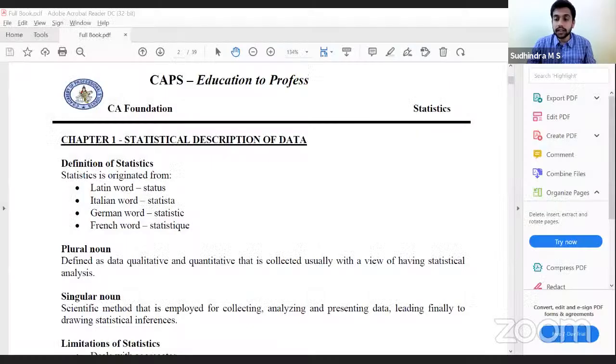This is the same material which is circulated. First one is the definition of statistics. Before the definition, the origin of the term statistics. It originated from, as they claim, 4 different languages: Latin, Italian, German, and French. In Latin, the original word is status. In Italian, it is statista, and in German, statistik. French also has statistique with a different spelling. So these are the 4 origins of the word statistics.